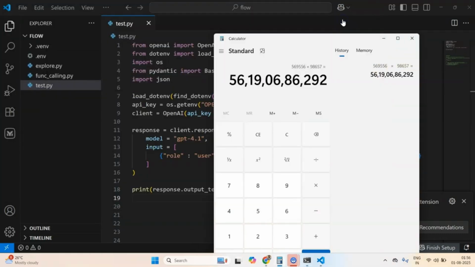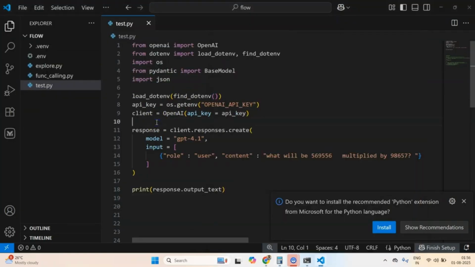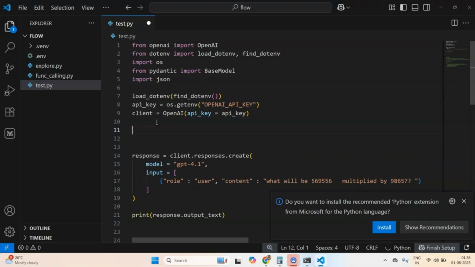So now I would like to introduce tool calling, or you might already be aware of this concept. Tool calling or function calling, it can be referred to by either of these names. With tool calling, we define functions that the OpenAI API will decide to call.